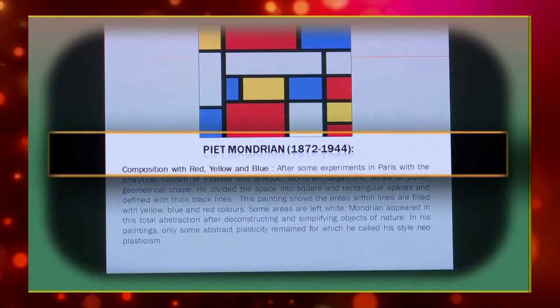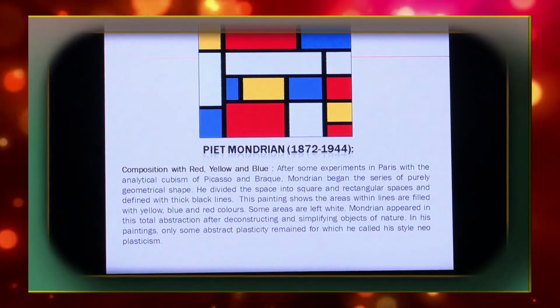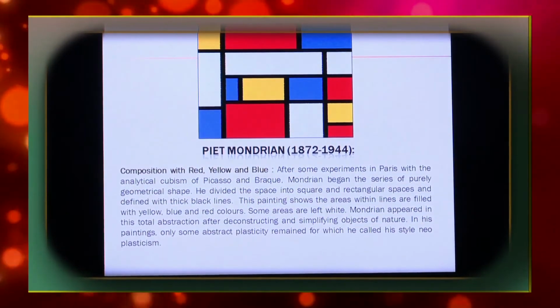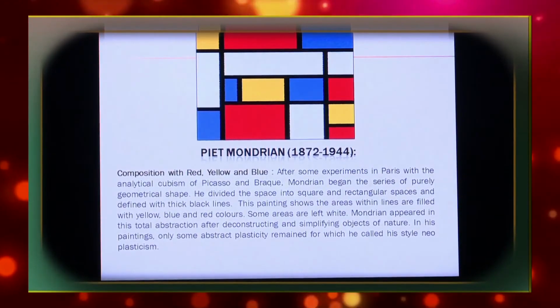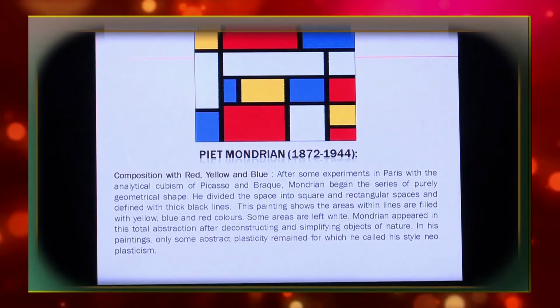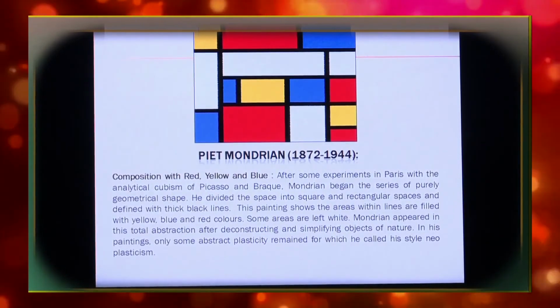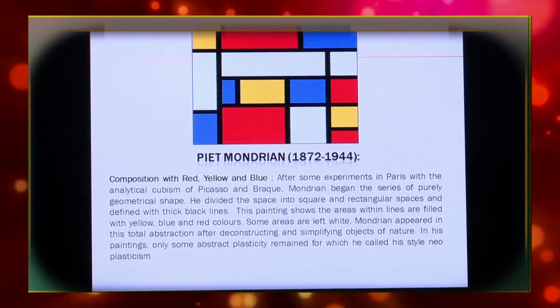Piet Mondrian, his masterpiece, Composition with Red, Yellow and Blue. After some experiments in Paris with the analytical Cubism of Picasso and Braque, Mondrian began a series of purely geometrical shapes. He divided the space into square and rectangular spaces and defined them with thick black lines.